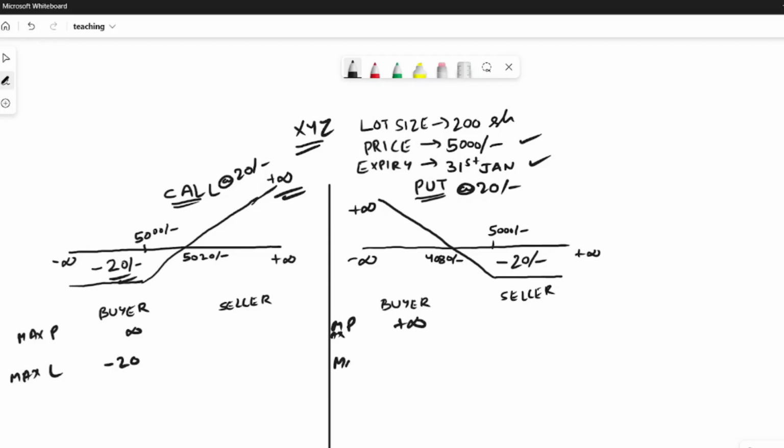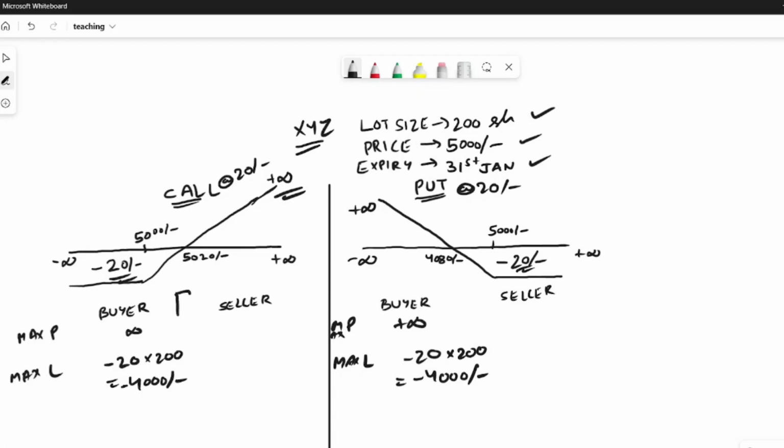Since the lot size is 200, for each share you lose 20 rupees, so for 200 shares it is a loss of 4,000. For put options also, the maximum loss is 4,000 rupees.